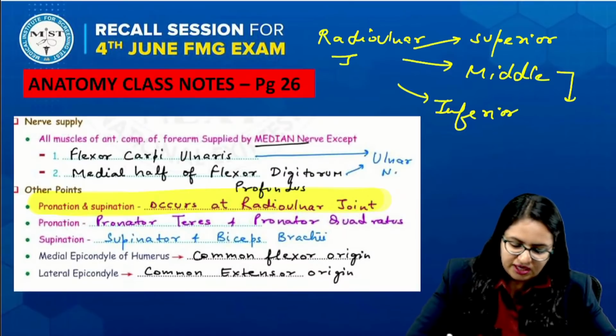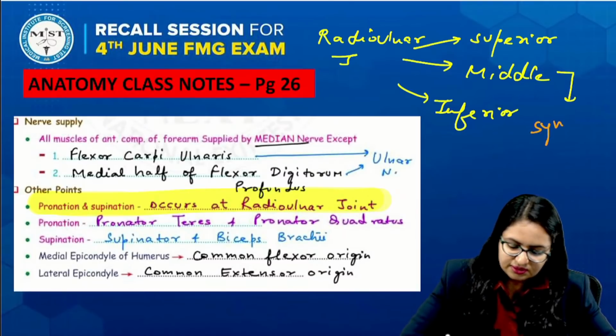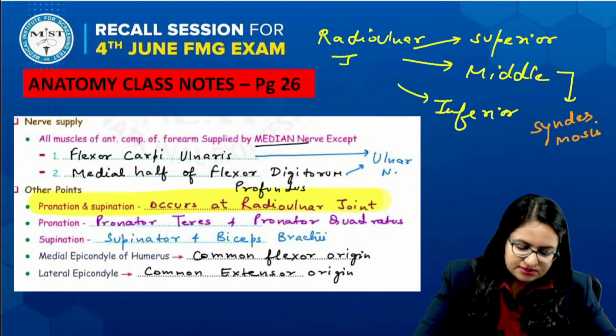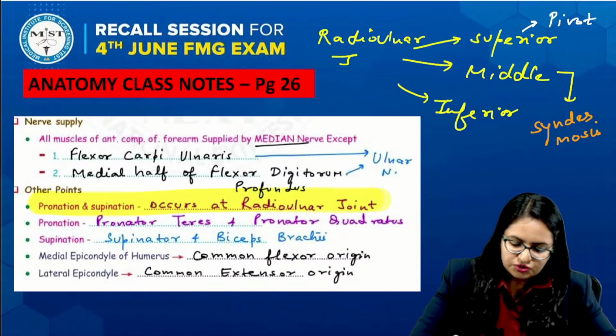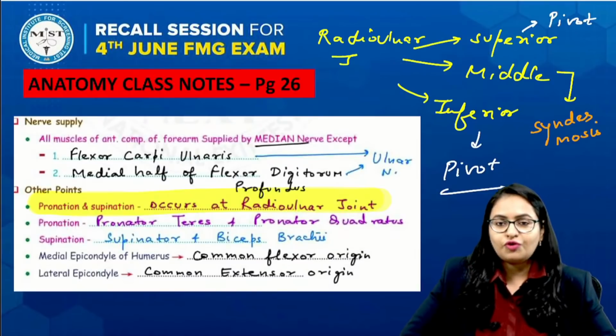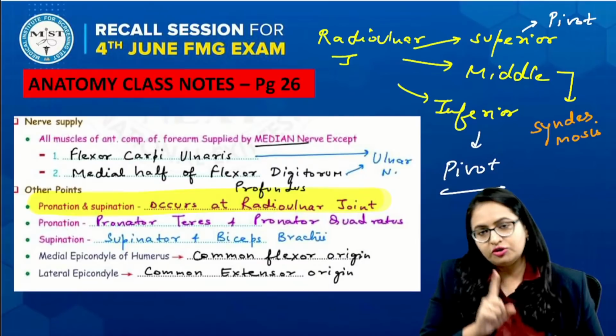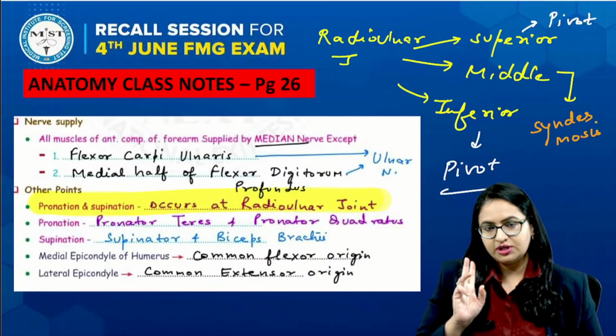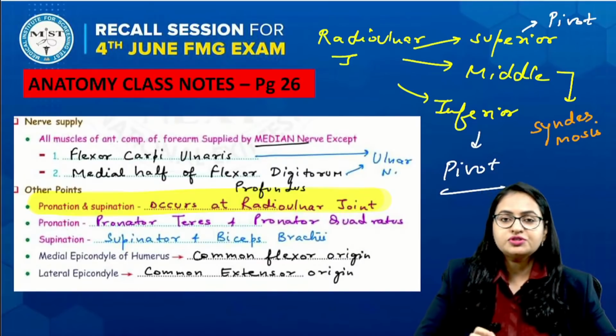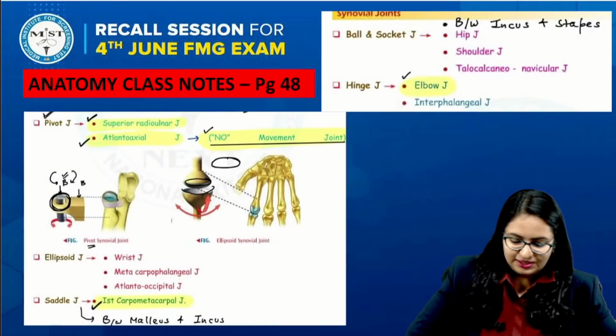In the middle, we have already discussed that this is the syndesmosis variety. When we talk about the superior, it is pivot, and the inferior is also pivot. So what do you understand by this? That either the option should be given as pivot or the option should be given as syndesmosis. And if you see the options over here, the option given is pivot.